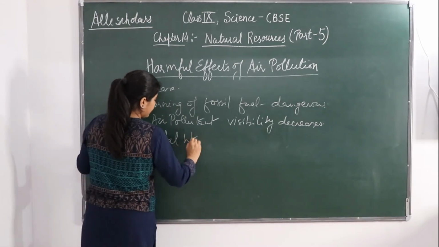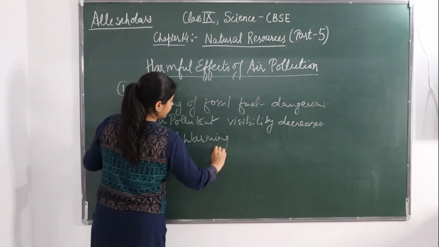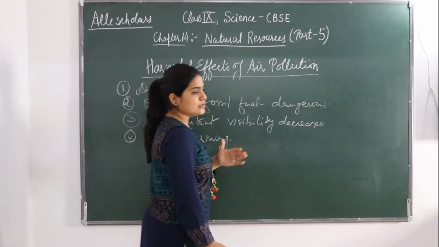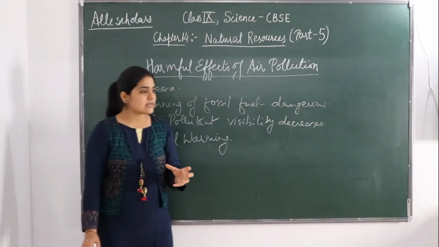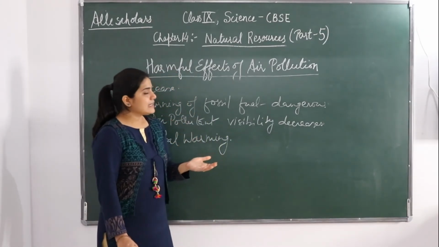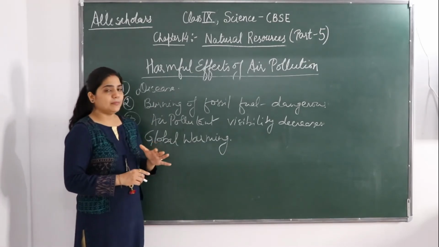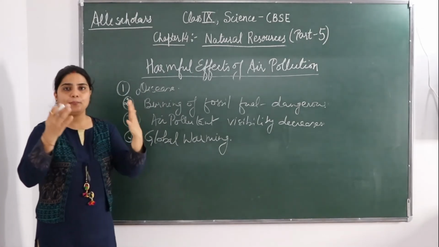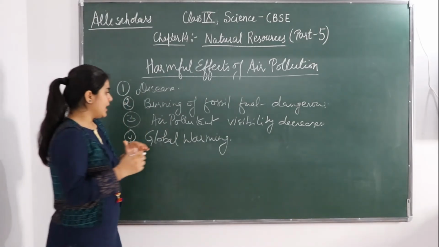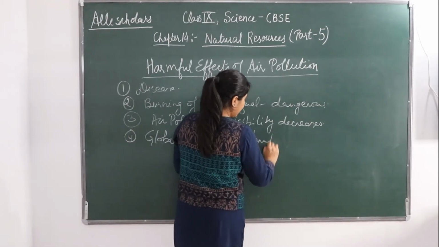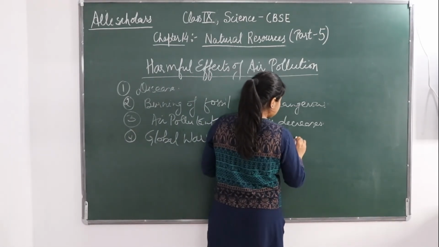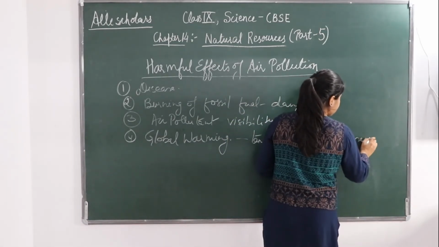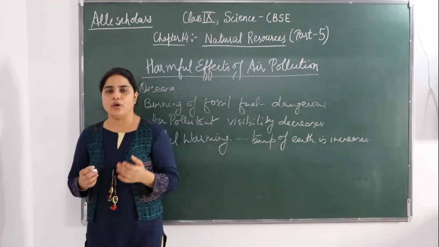Global warming. So the temperature of the earth rises due to the presence of greenhouse gases such as carbon dioxide and methane. So what is happening is that global warming is happening, and because of air pollution the temperature of the earth is increasing. The temperature of the earth is increasing because of these gases like carbon dioxide, methane and all.